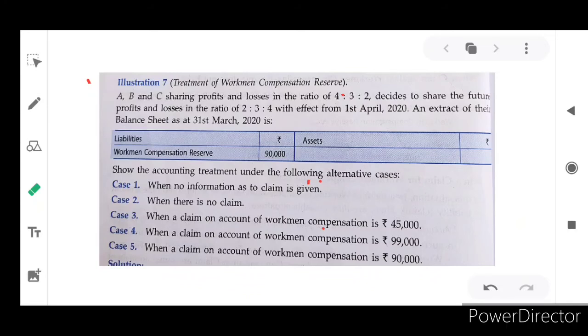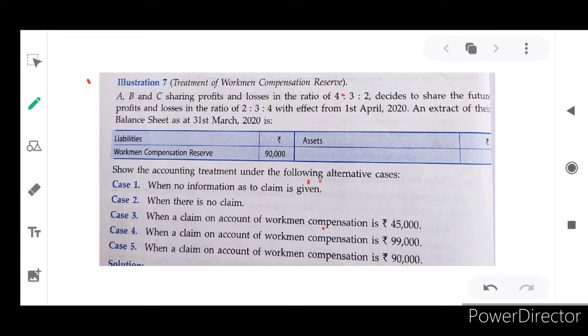And next one is no claim. Here sometimes claim will come, but here no claims. Nobody is interested because nobody met an accident. So in this situation also the same entry will come. All the amounts will be transferred to partners' capital accounts on the credit side. They will use only the existing profit and loss sharing ratio, not the new profit and loss sharing ratio. You have to be very clear in it.